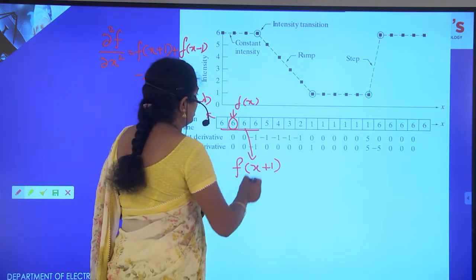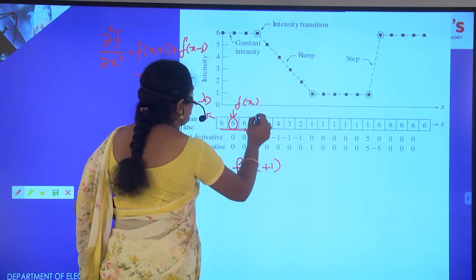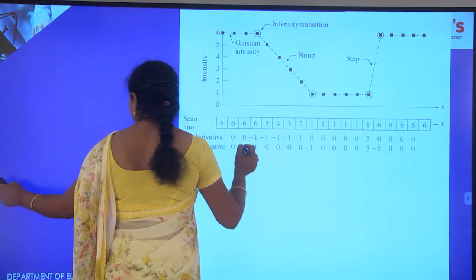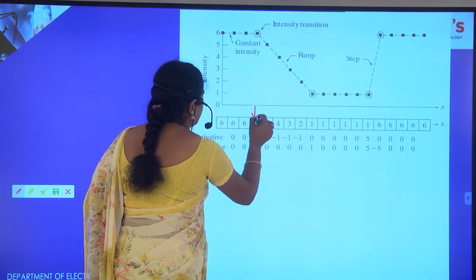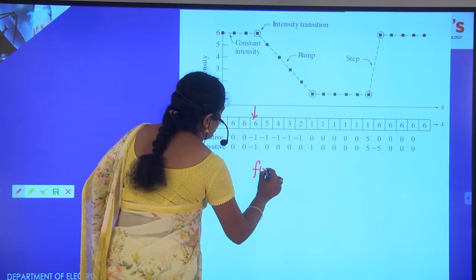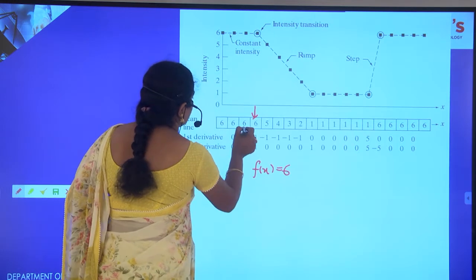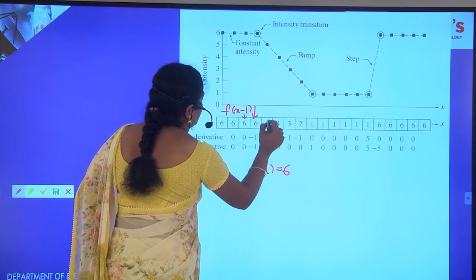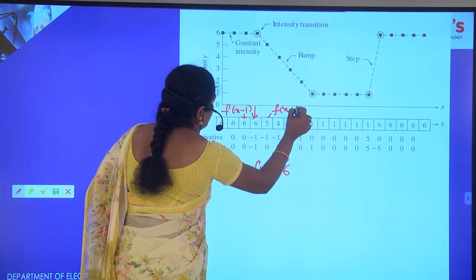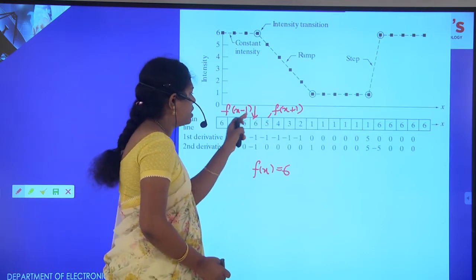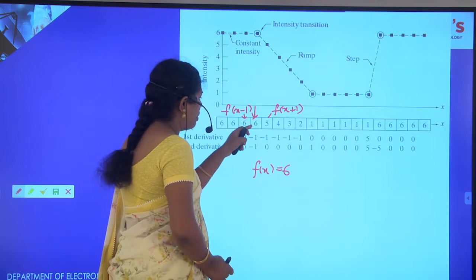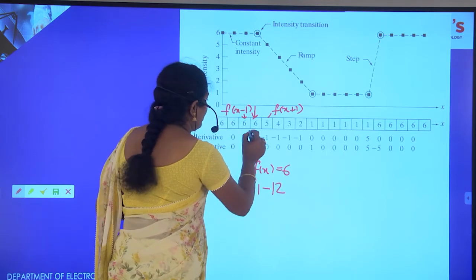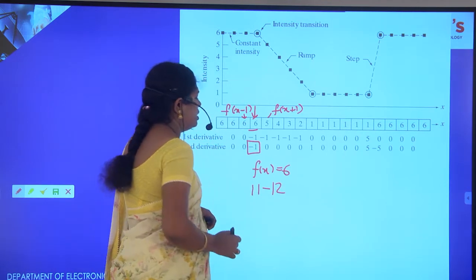Next, coming to the variation. Now here there is a variation. Now consider this as f(x). Now this is f(x-1), and this is f(x+1). Now the addition of these two, 6 plus 5, is 11, and minus 2f(x), that is 12. Now we are getting minus 1.